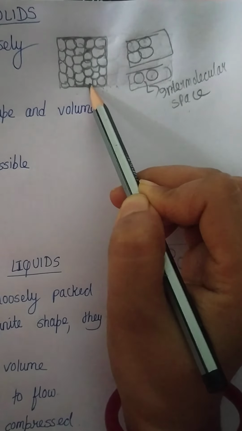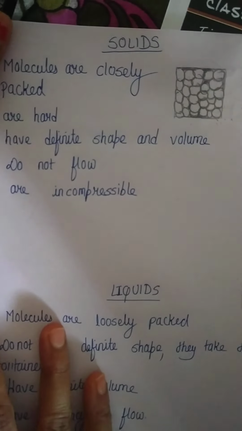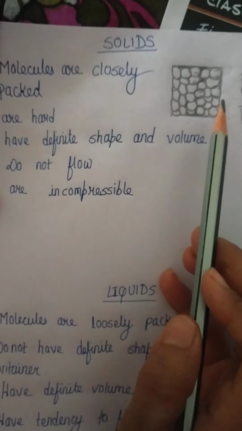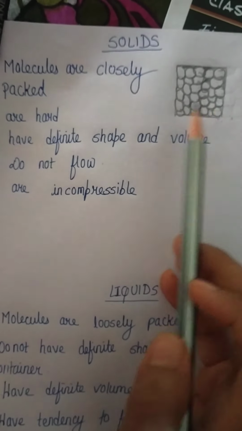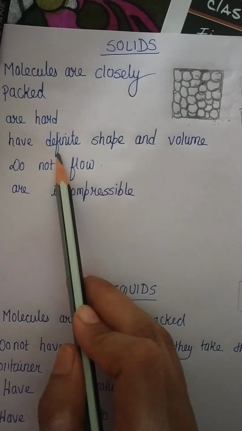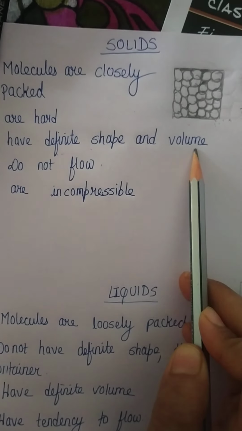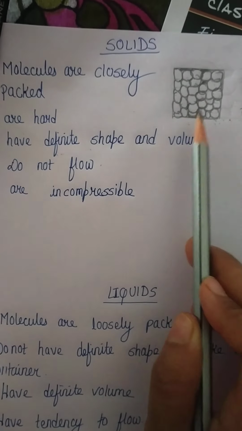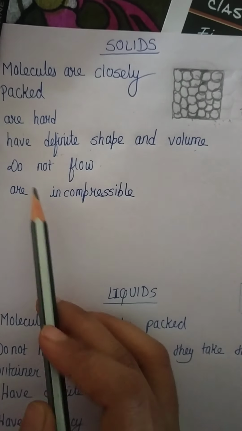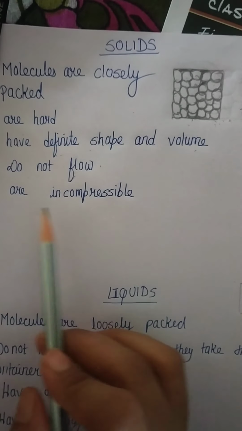Solids are hard in nature. They have definite shape and volume. What are the characteristics of the solid? In solid the molecules are closely packed. They do not have intermolecular space. That's why they are very hard. This rigidity gives them definite shape and volume. Due to the lack of intermolecular space, they are unable to flow. They do not flow. They are incompressible.